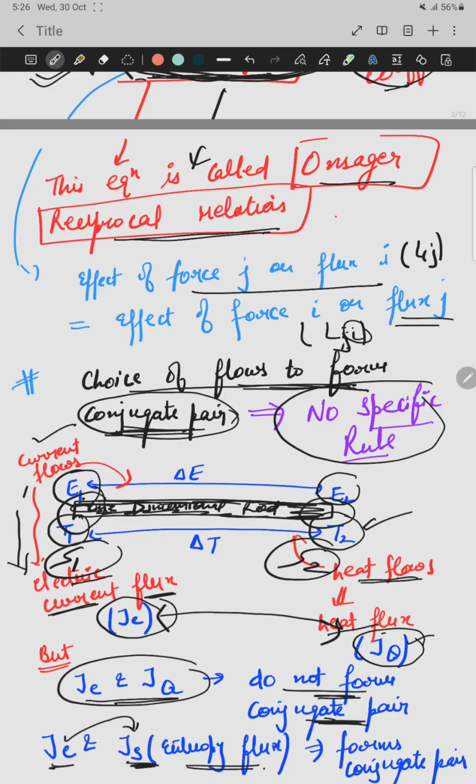Now a question comes to everyone's mind: why does electric current not form a pair with the heat flux, but forms a pair with the entropy flux? This is because there is no specific rule which describes which pairs should or should not be formed. It is a totally random selection of pairs, and what kind of pairs are formed is experimentally studied. That's why we take this example.